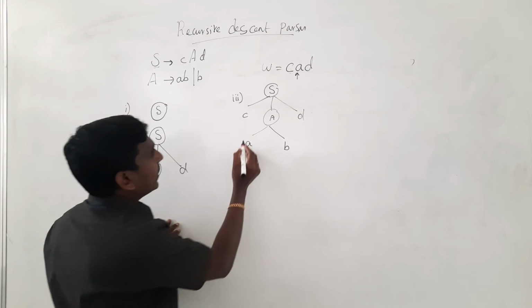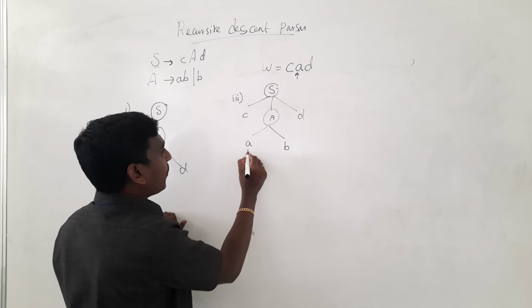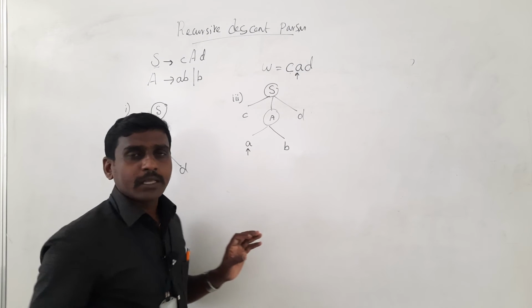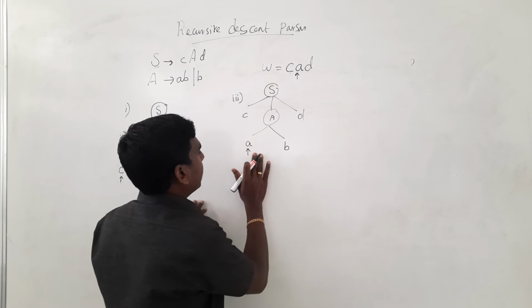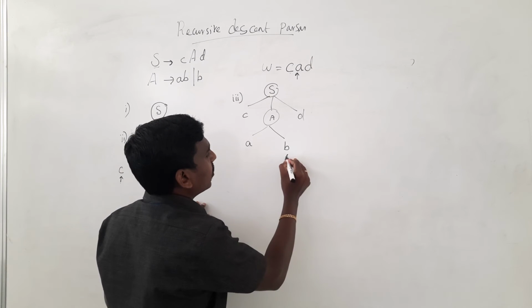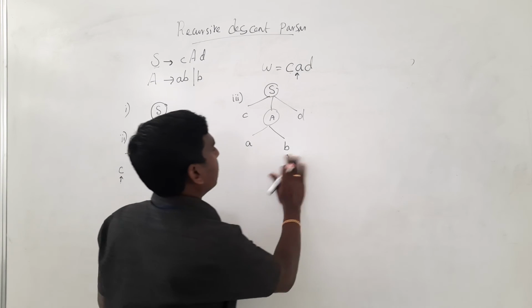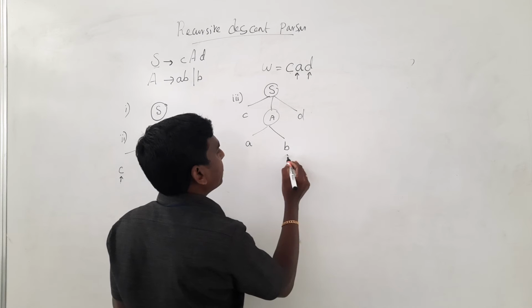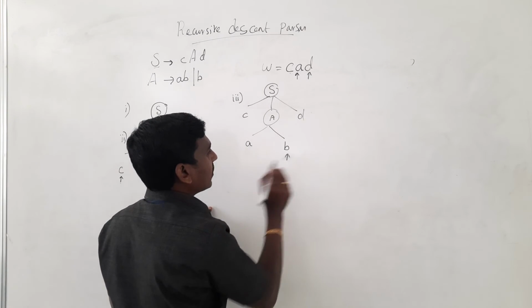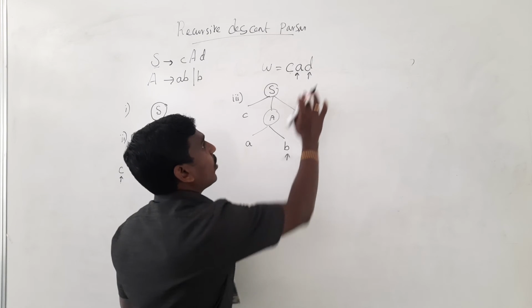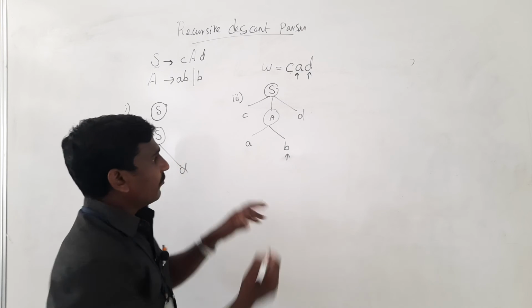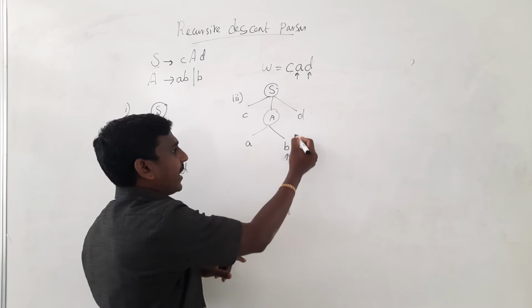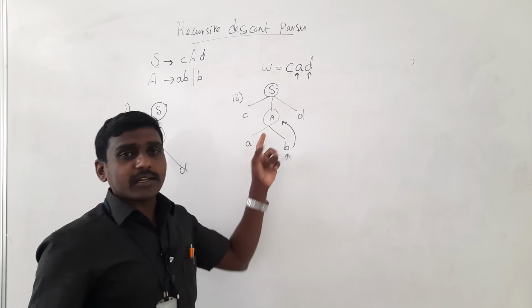Now after expanding, the pointer is pointing at the left side A. Now this A is matched with this A, move the pointer to B, then move the pointer to D. Now the pointer is also here. So now you check these two, are they matching? No, it is not matching. So what I want to do is, we have to backtrack and check whether this A has another production.